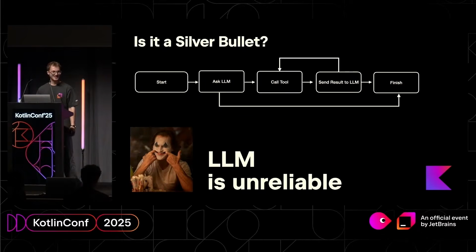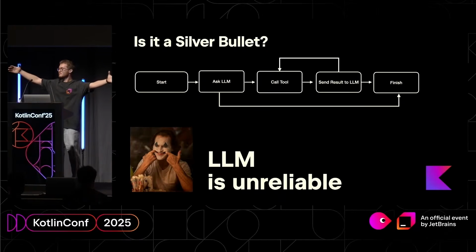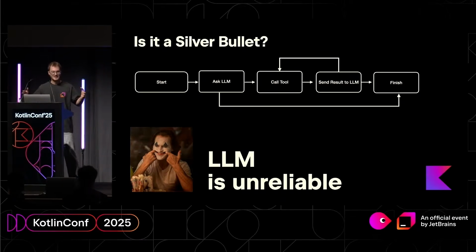Why? Because the LLM is unpredictable. Imagine, for example, that you are playing a hide-and-seek game with a blind LLM in this large audience room. It's quite a large room, right? Will the LLM be able to catch you if it's blind? I don't think so. It's going to be spinning from one wall to another, back and forth, trying to find you, and it will fail. Because you give too much variety.